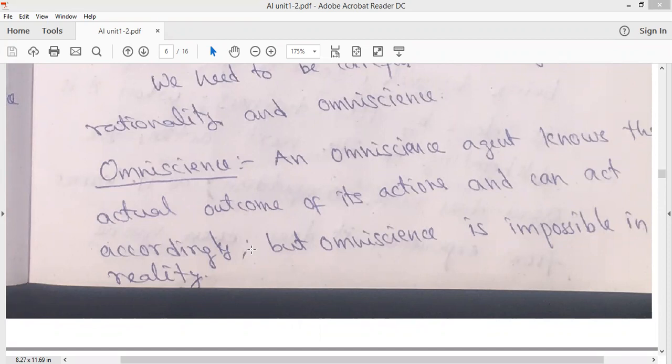When you cross the road, you take sufficient measures to cross safely, yes or no? If you find a vehicle coming with very high speed, you wait till that vehicle goes, and only then you cross the road, yes or no? If you ignore that and cross the road, it will be dangerous, yes or no? Like that, the actual outcomes of its actions are known already, so accordingly it will act. That is called omniscience. But omniscience is impossible in reality.